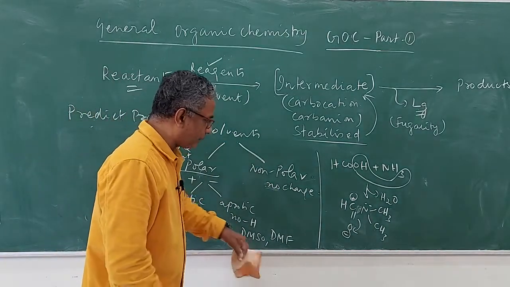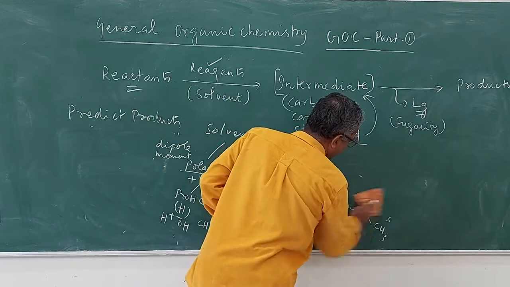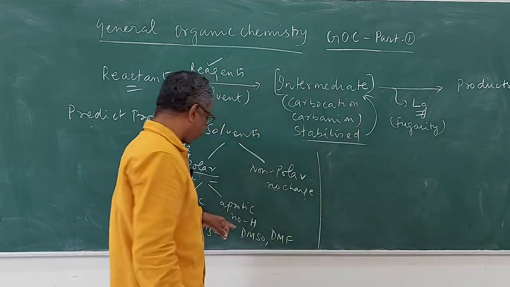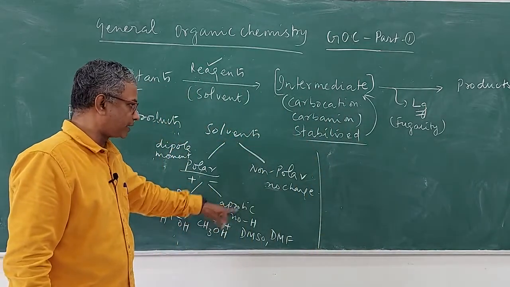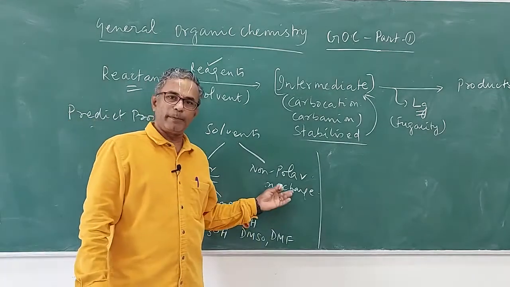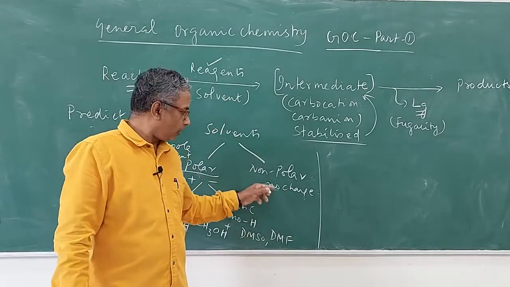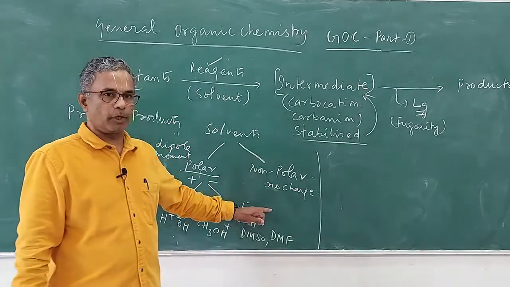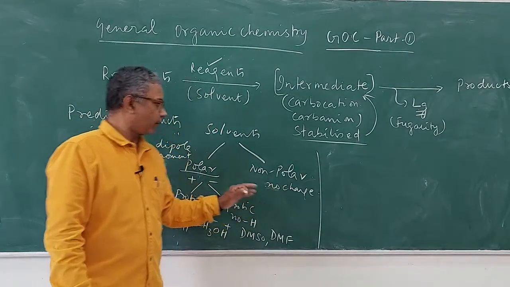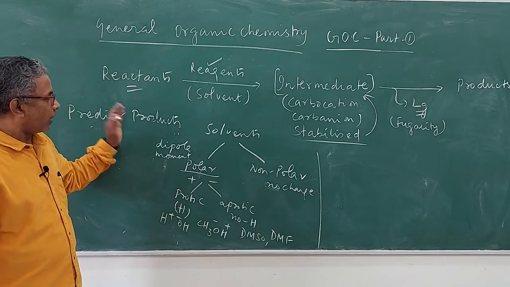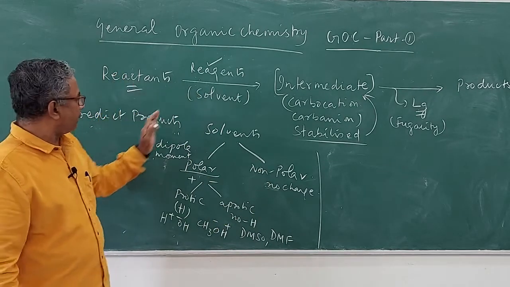The another one is dimethyl sulfoxide. So dimethyl sulfoxide is another aprotic solvent which is polar in nature. Non-polar solvents include benzene, pyridine, kerosene, petrol. All these things will come under the non-polar solvents. Okay. So this is step 1 in predicting the products.